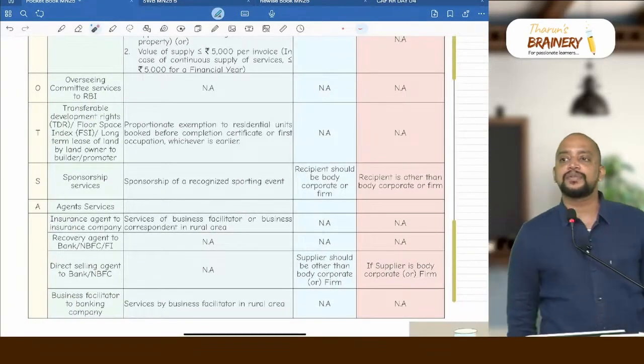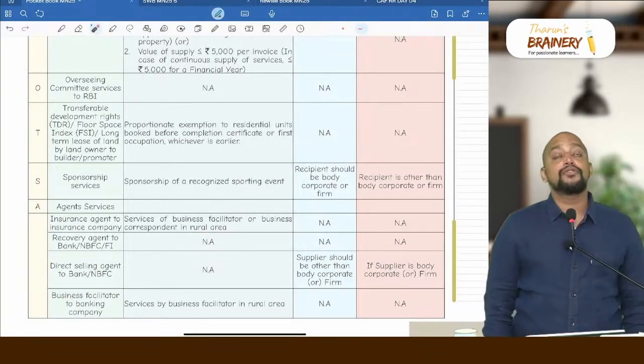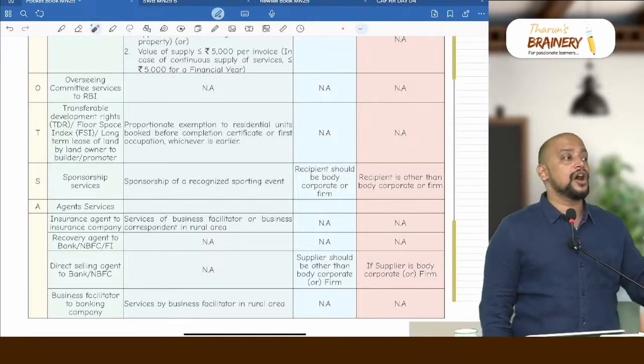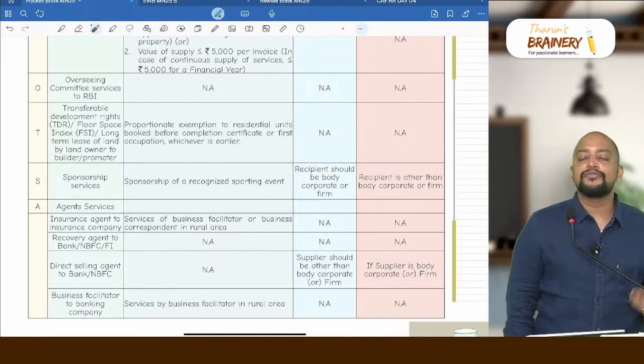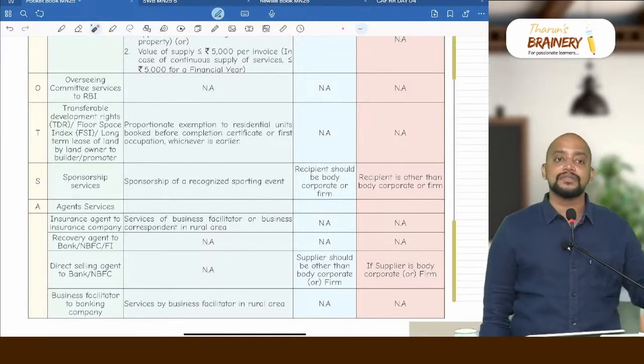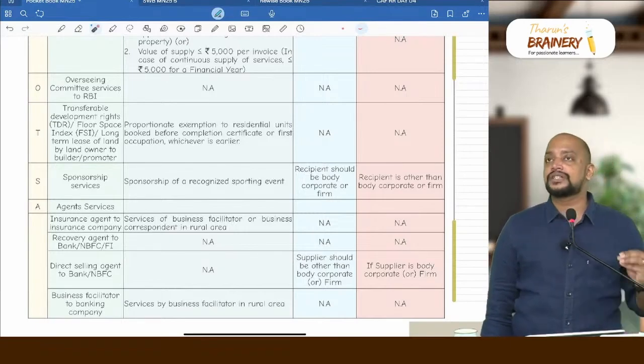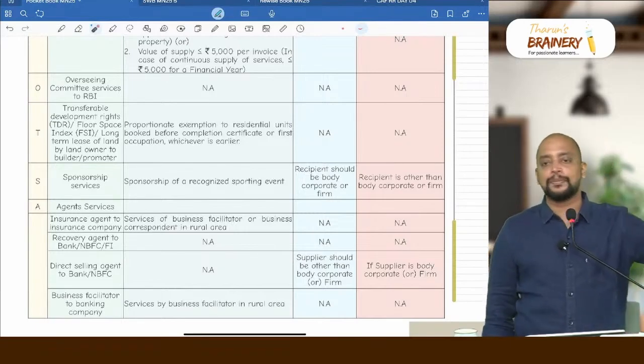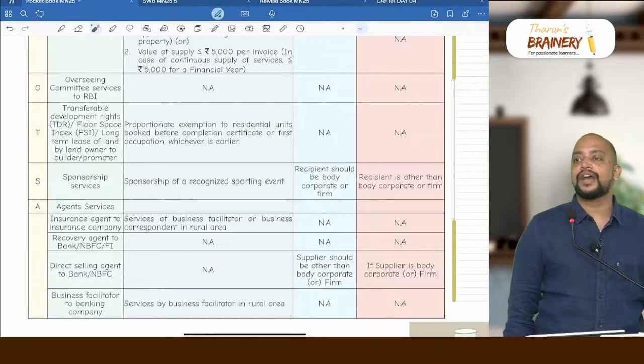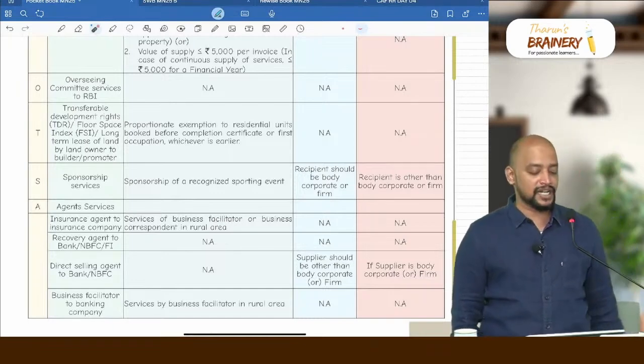There is an overseeing committee which is appointed by RBI for the purpose of restructuring the non-performing assets of the banks. For that, this overseeing committee will get a commission from RBI. That commission earned by this overseeing committee, RBI only will pay. We don't have any exemption, we don't have condition for RCM and non-applicability of RCM.